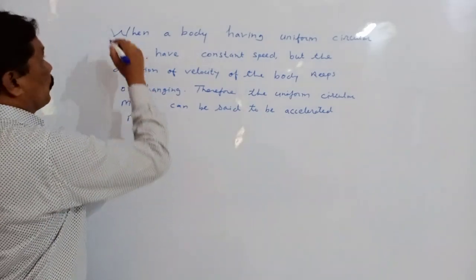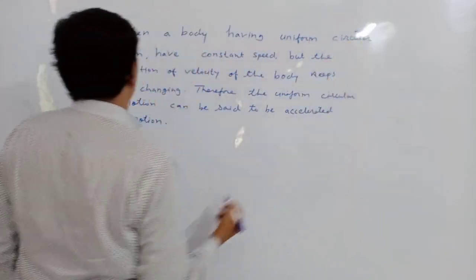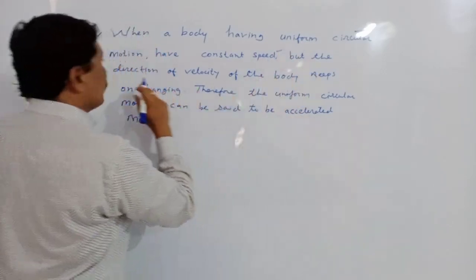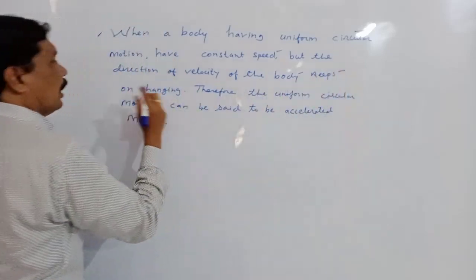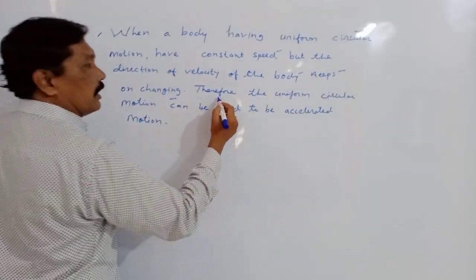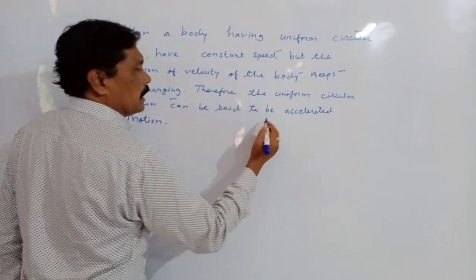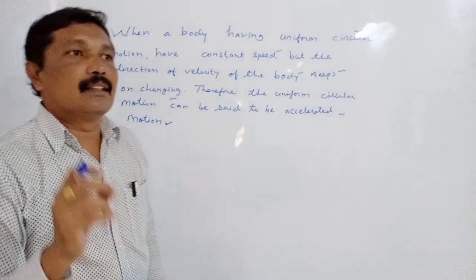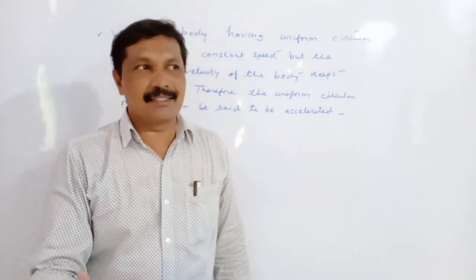We can write that when a body having uniform circular motion has a constant speed, the direction of velocity of the body keeps on changing. Therefore, uniform circular motion can be said to be accelerated motion, because the rate of change of velocity is called acceleration.